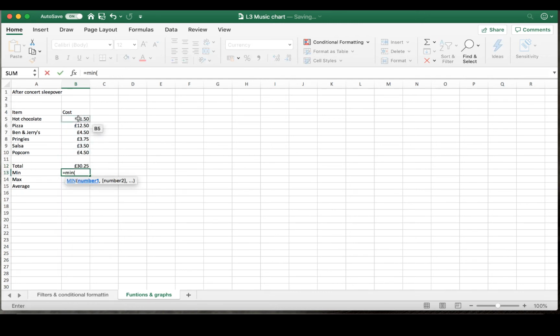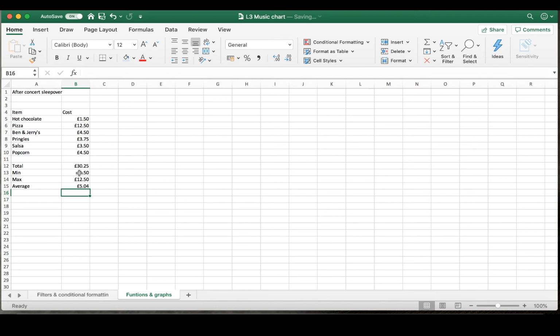Equals MIN, open bracket. I get asked all the time, do you have to write them in capitals? You don't. You can do the functions in lowercase. It's absolutely fine. It will change it for you. Highlight them all, then MAX, and then equals AVERAGE. Open bracket, highlight them all, close bracket, press enter. So that's what you need to do. Again, remember, I also want you to change the colours and everything else. I don't always spend too long on it because by now it should be a lot quicker for you.